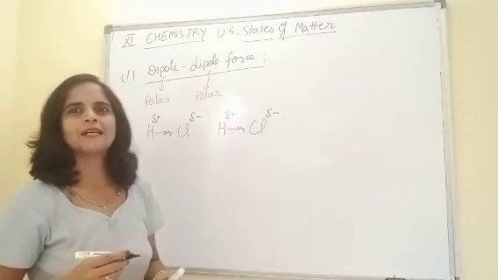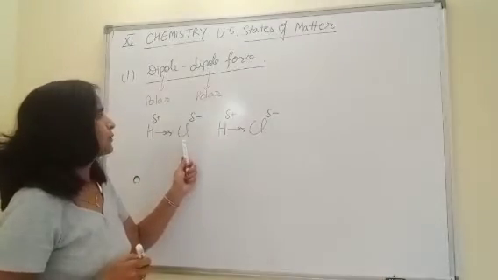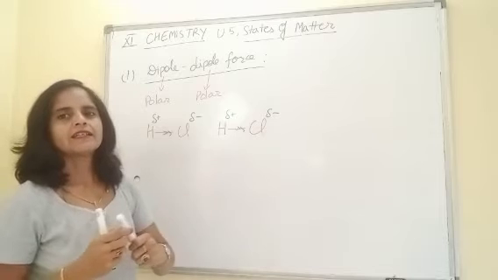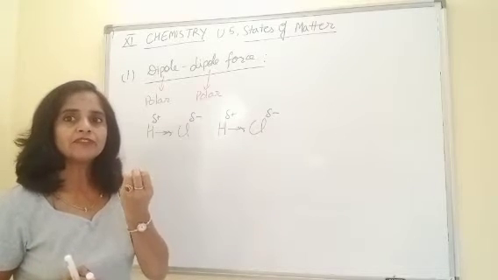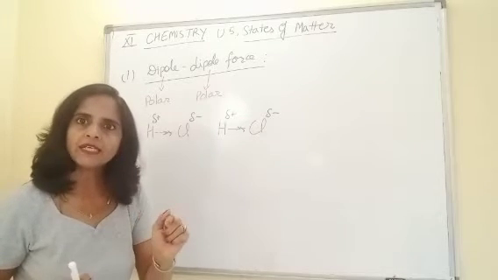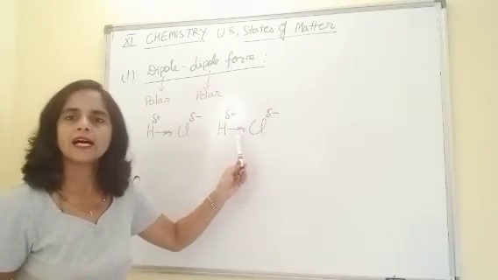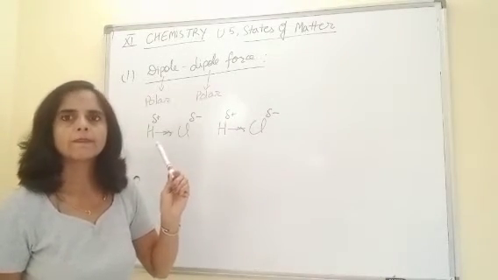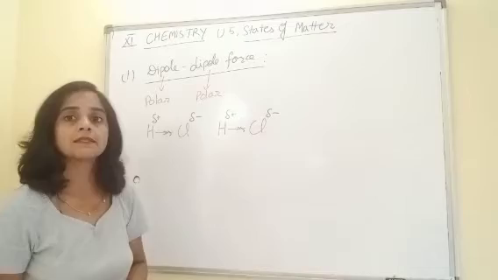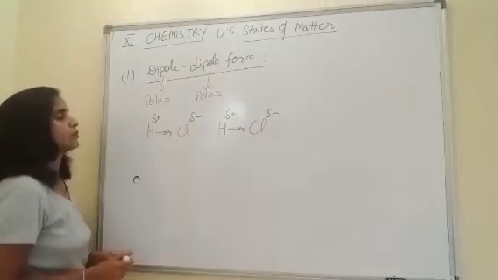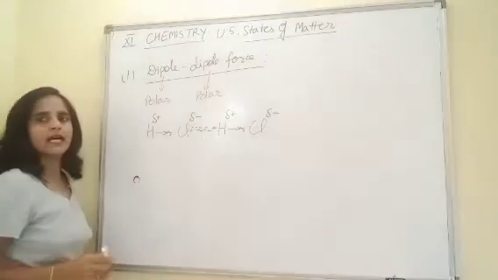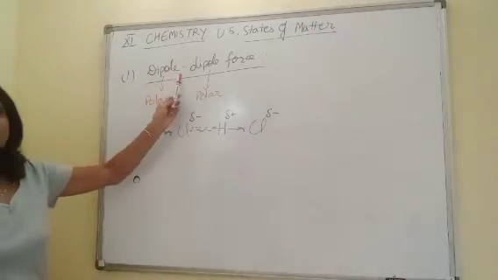Now here van der Waals force comes into the picture. The negative pole of chlorine and the positive pole of hydrogen experience a weak force of attraction. It's very weak, not strong. Don't get confused. Why weak? Because partial charges are there. These are not full charges. As partial charges are there, of course a weak force of attraction is present. And this weak force of attraction between these two opposite poles is termed as dipole force.